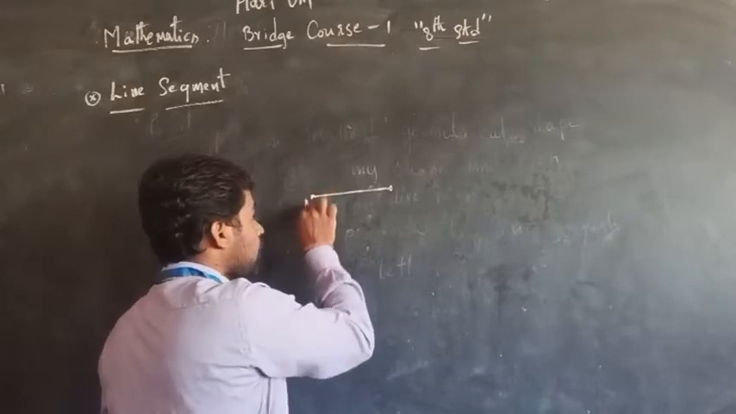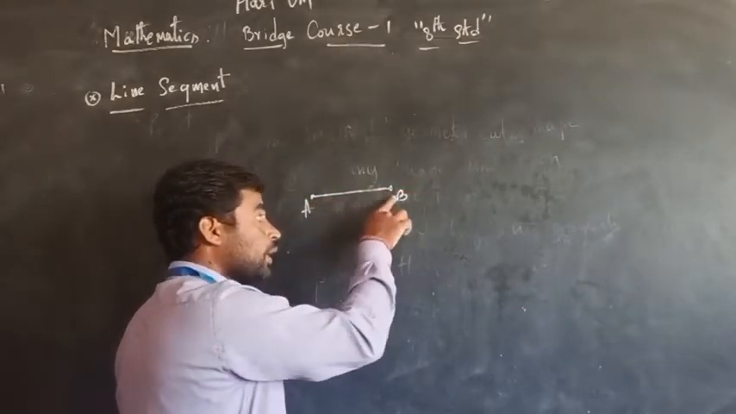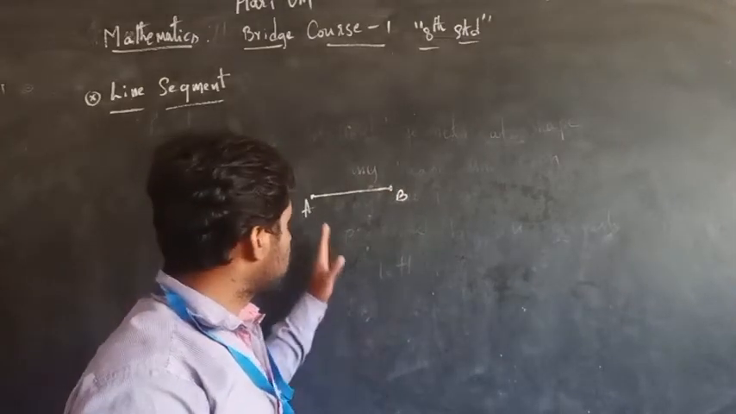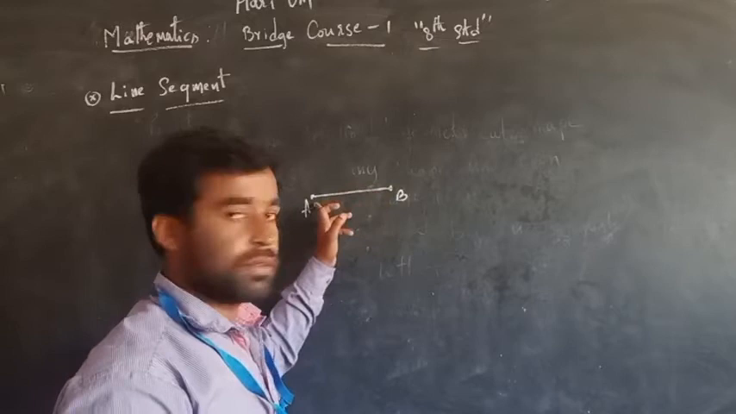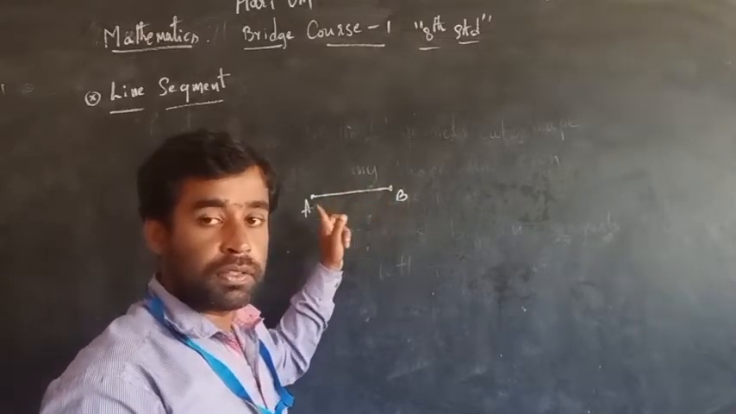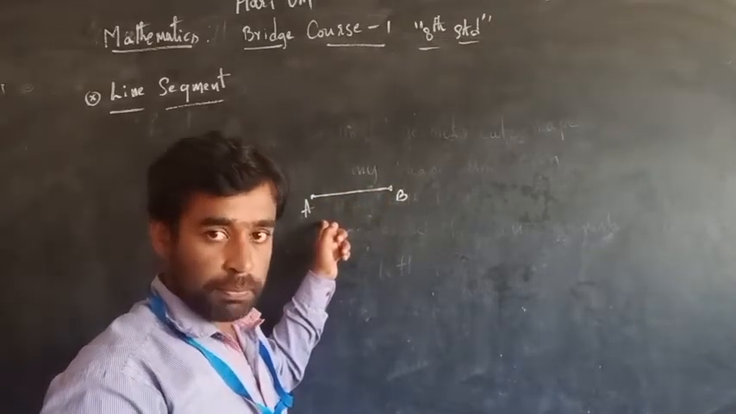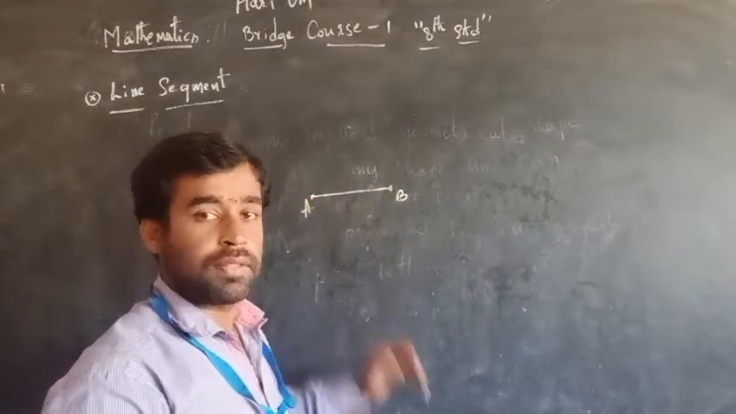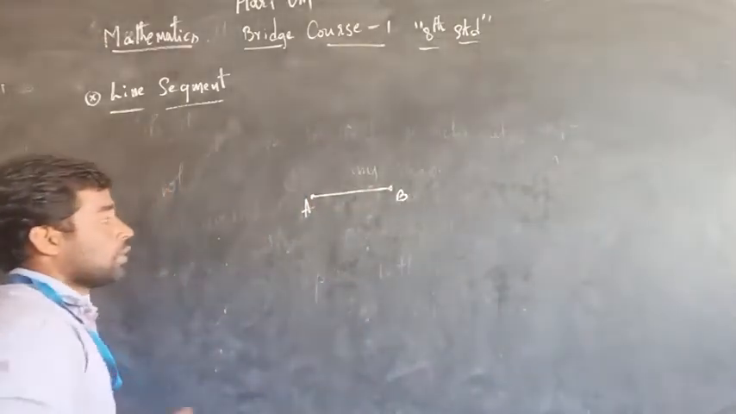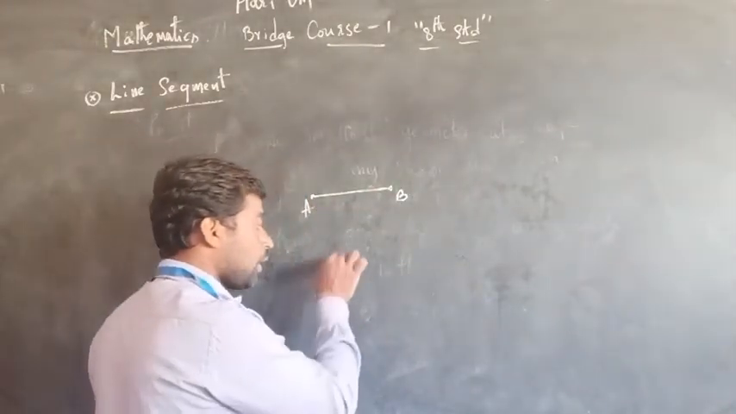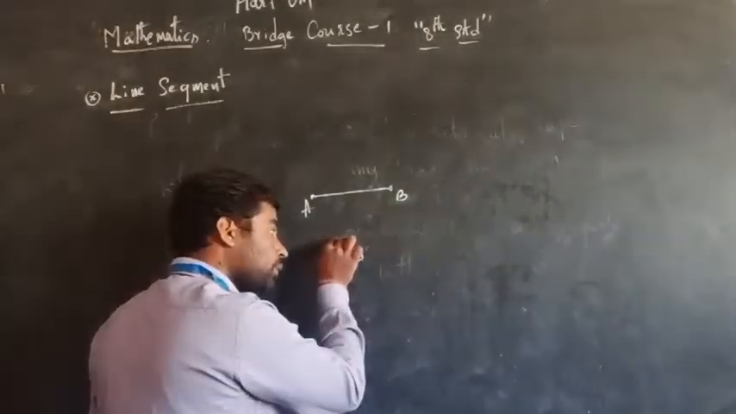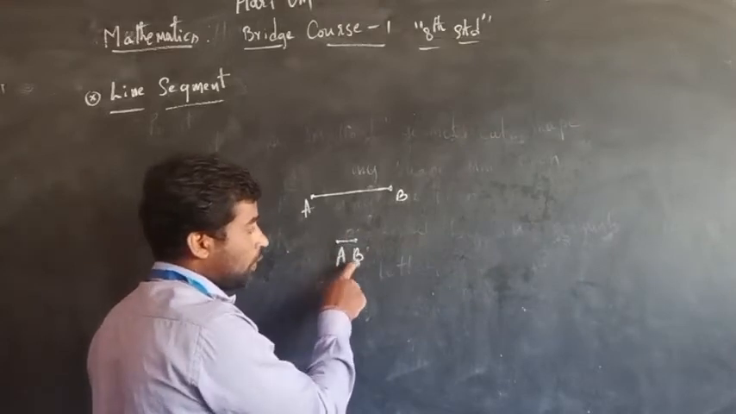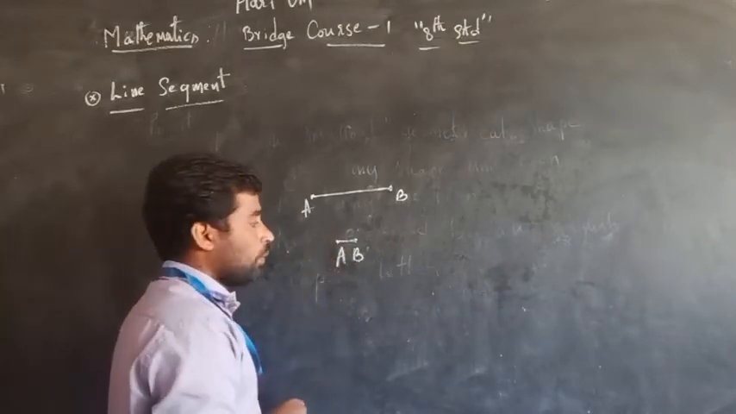So here I represent AB. Here AB is a line segment. The distance between the two endpoints, or the line joining the two endpoints, is what you call a line segment. You have to represent it symbolically. We can write AB and on that we have to write a small line segment symbol. It represents that AB is a line segment.